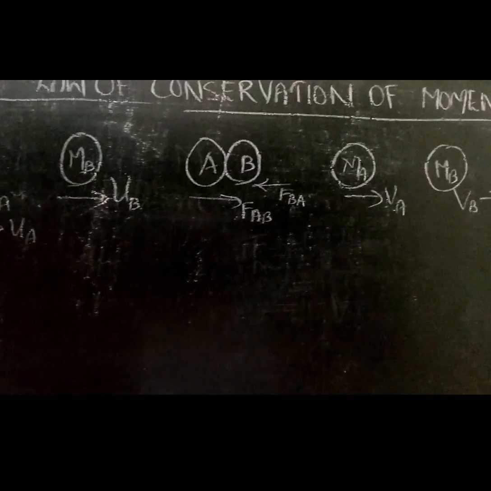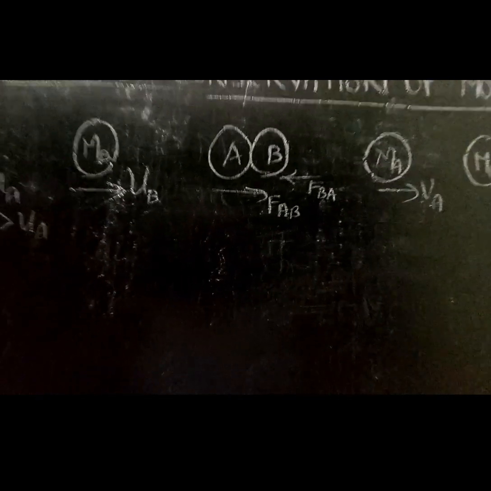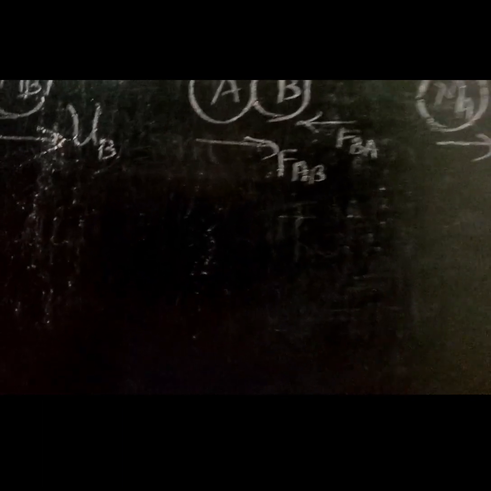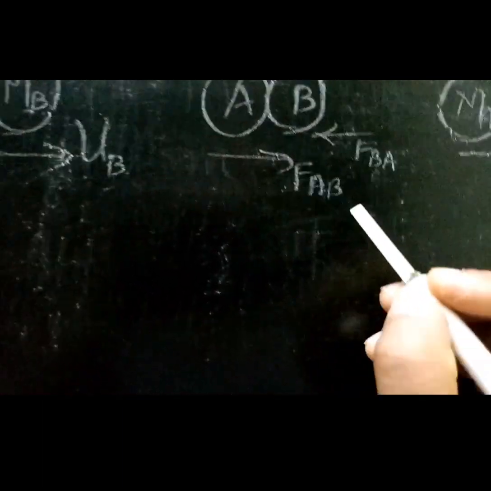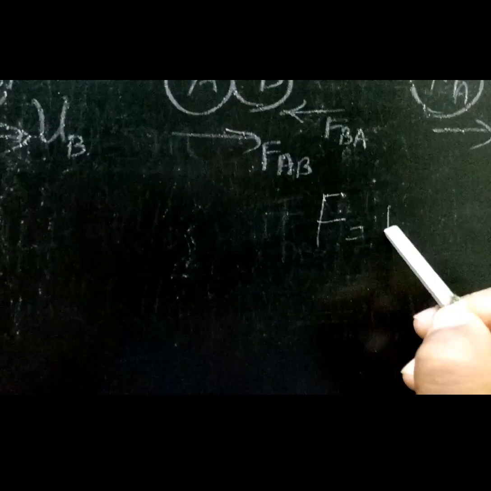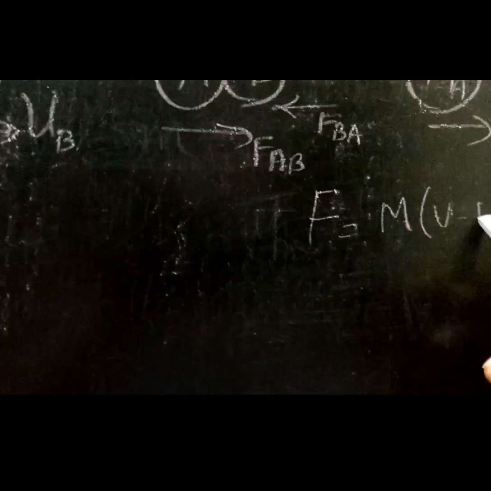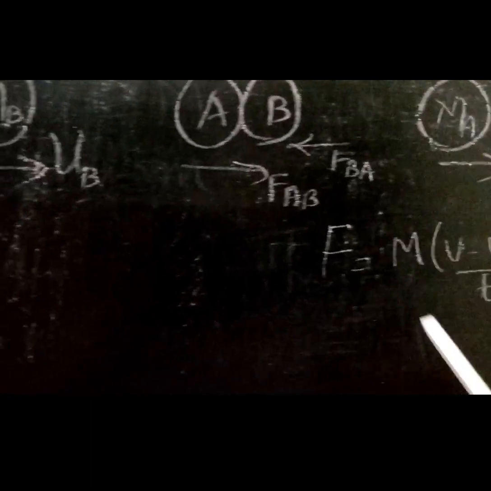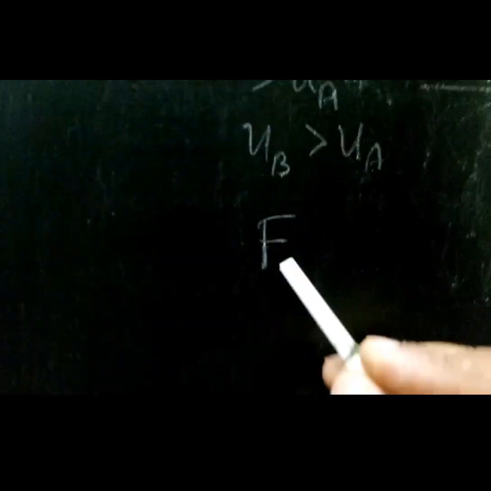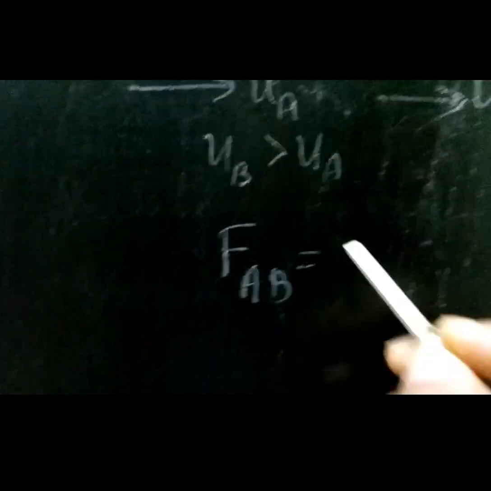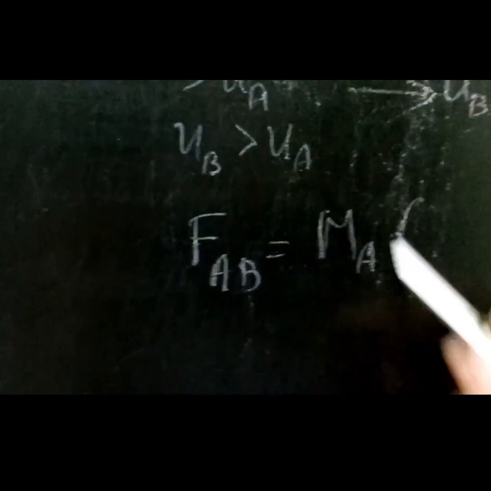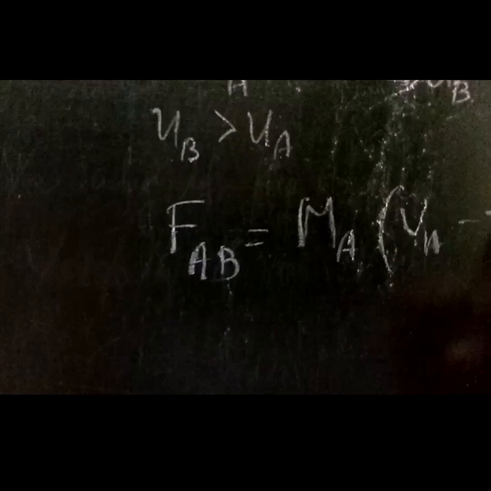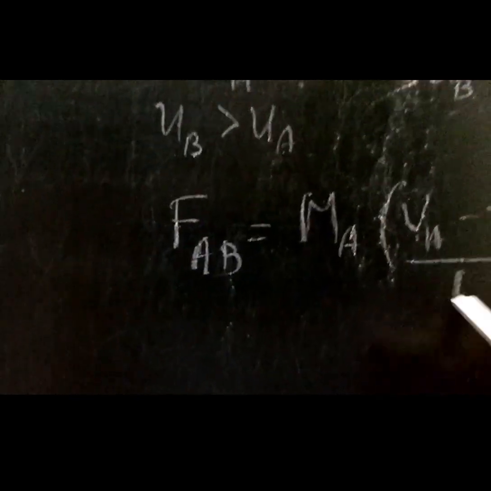Now according to the second law, the mathematical expression is F is equal to m into (v minus u) by t. So now we can write the formula for FAB. FAB is equal to ma into (va minus ua) by t.